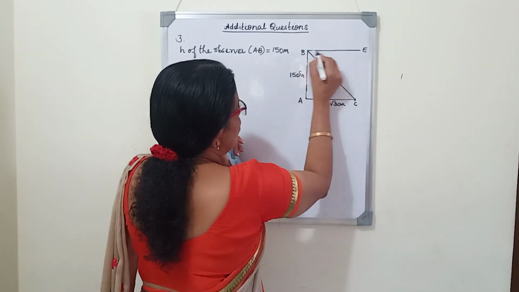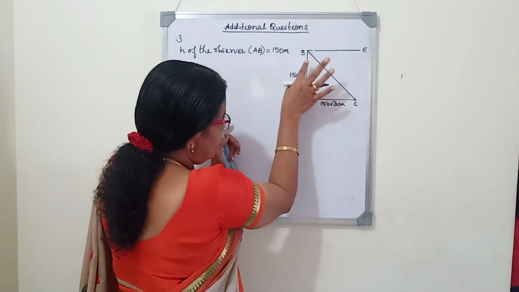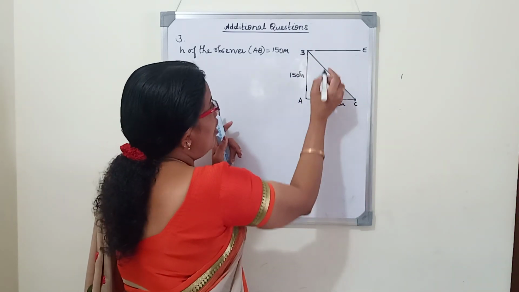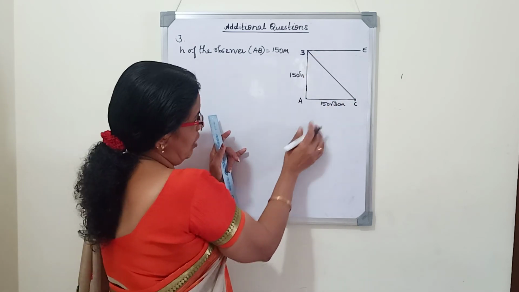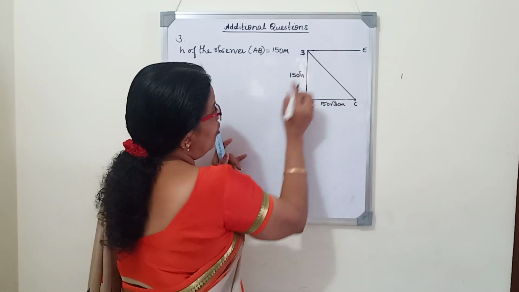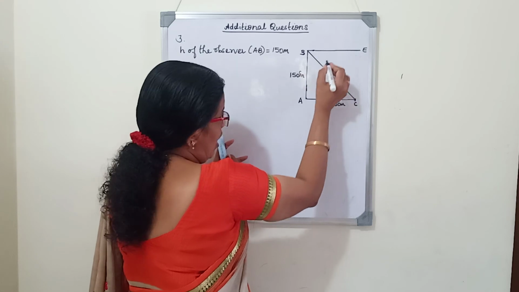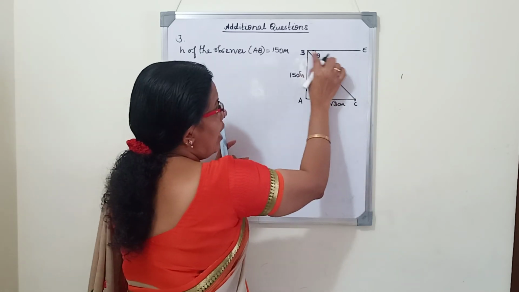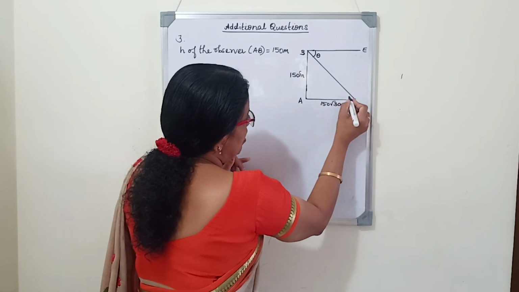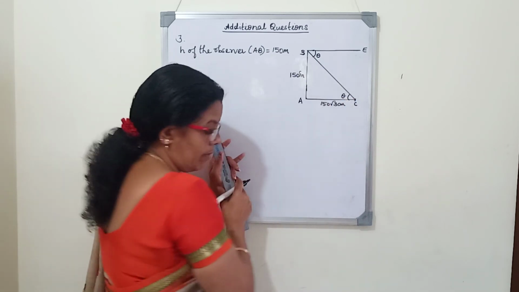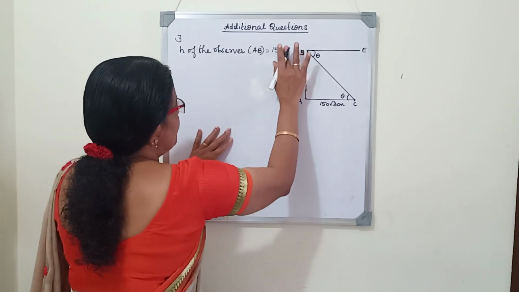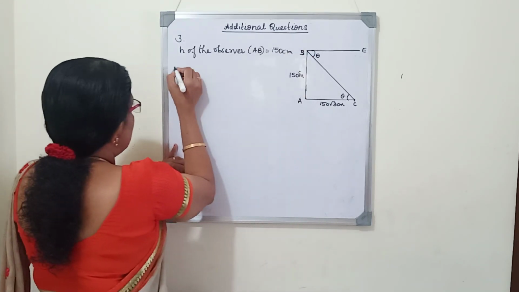Here is the horizontal line. This is the line of sight. He is standing and looking at the tip of his shadow. We want to find the angle of depression. Normally angle of elevation or angle of depression, we will mark it as theta. Horizontal line, line of sight, this is the angle of depression. As BE is parallel to AC, the theta we can write it here. Now the height of the observer is 150 centimeter.